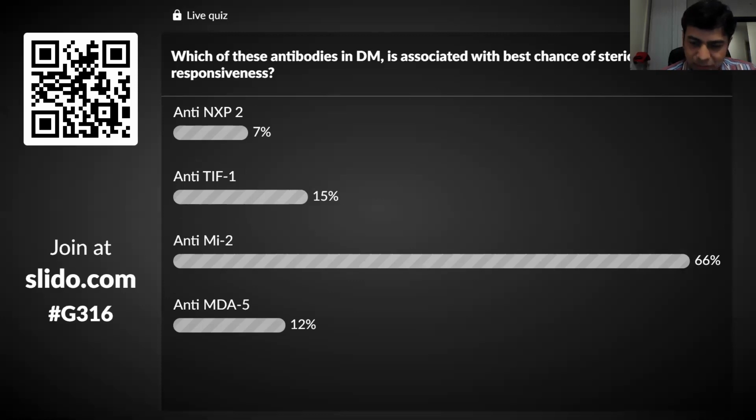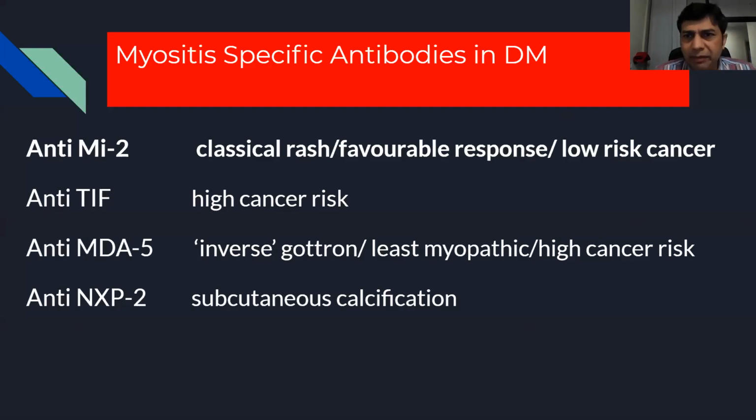Perfect. Absolutely correct. Most of you got it correct. So if you see the myositis specific antibodies in dermatomyositis, you have these antibodies only in DM. You don't have much of these antibodies except, as I told you, in patients of inclusion body myositis, only one antibody, but these are typical in DM. You have 4 or 5, but these are very typical. So the MI2 is associated with what we know as DM.